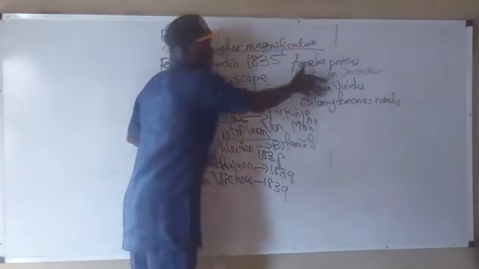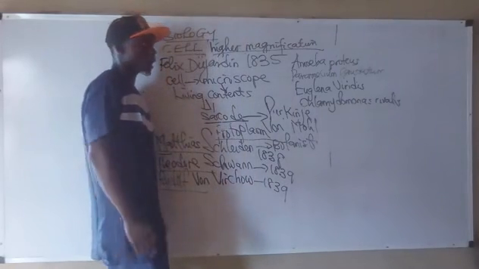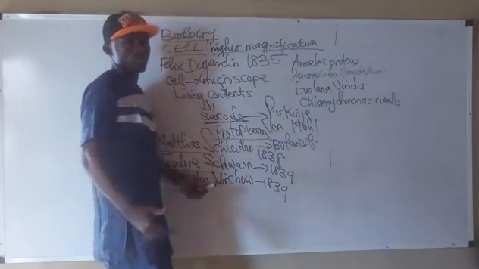All of these organisms are called unicellular organisms. Why? It is simply because they have just one cell.